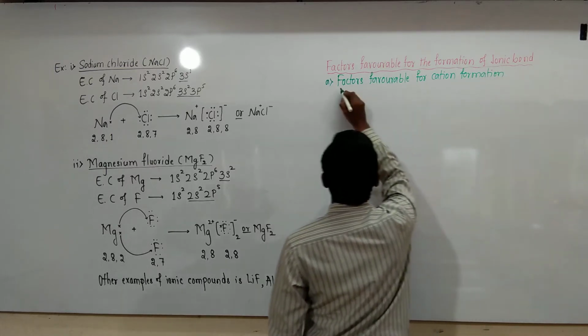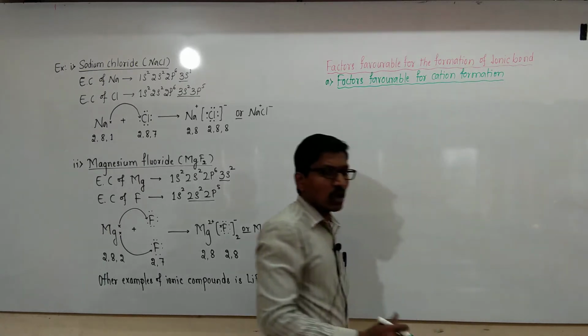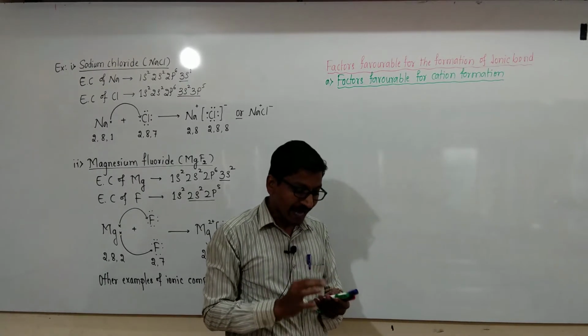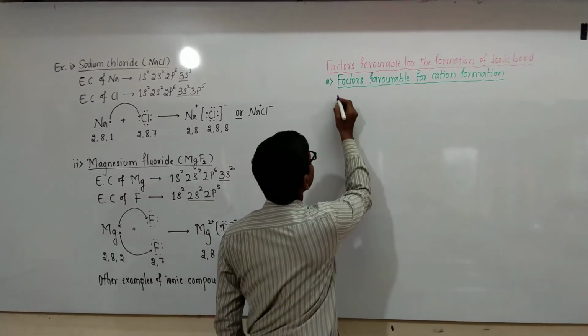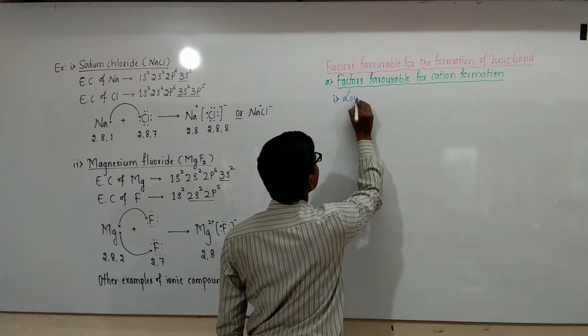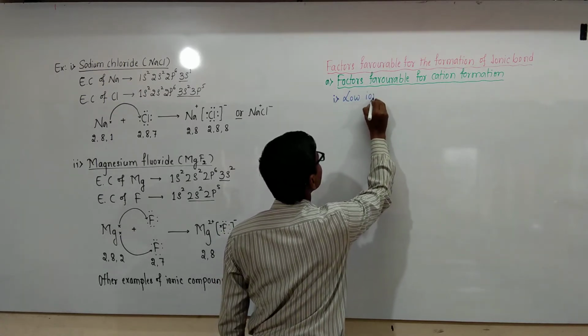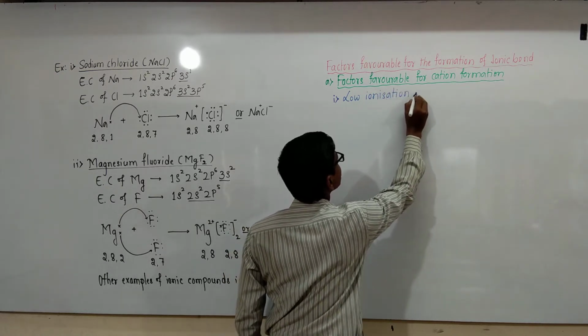What are the factors that depend on the formation of cations? Cation formation agake ಯಾವ factors depend upon? In this, first one is low ionization energy.